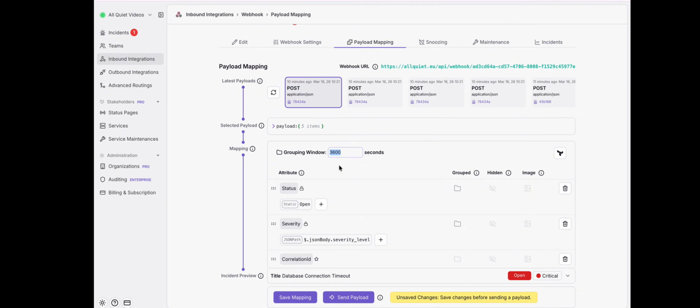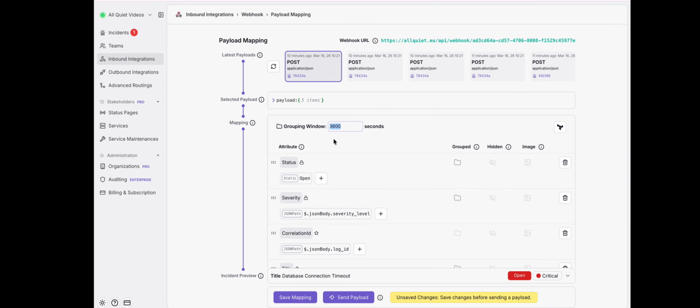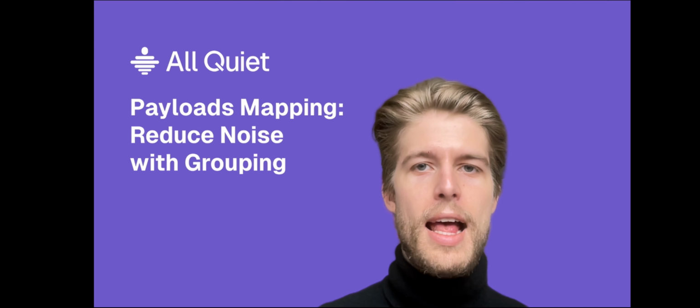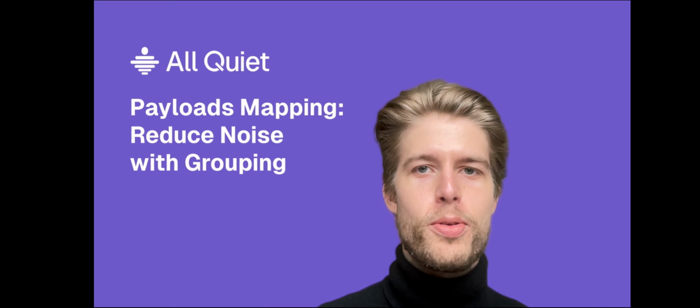If a new payload with the same cluster ID arrives within this 1 hour, All Quiet will group it. If it arrives after that window, All Quiet creates a new incident. This ensures you see new issues while stopping the storm of redundant alerts. Grouping All Quiet incidents helps you stop managing notifications and start resolving issues.